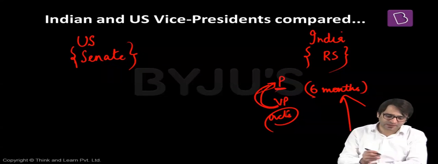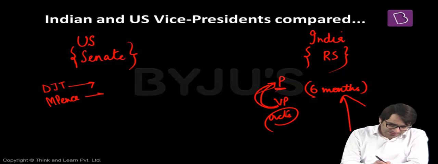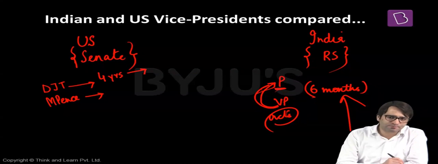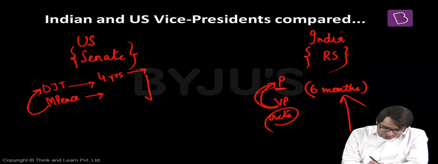But what about the United States of America? Let's say Donald Trump is the President of the United States of America and Mike Pence is the Vice President. The term of Donald Trump is for 4 years. Let's assume for a while that Donald Trump dies or is impeached or he resigns after 1 year. Then Vice President Mike Pence will act as the President of the United States of America for the remainder of the term. That means for 3 years.